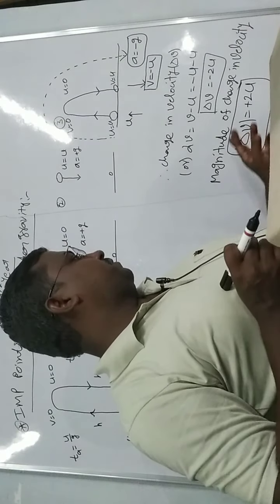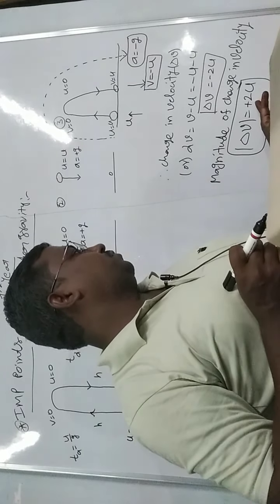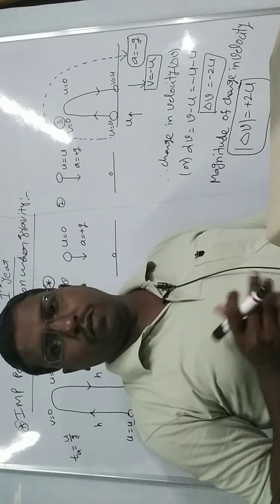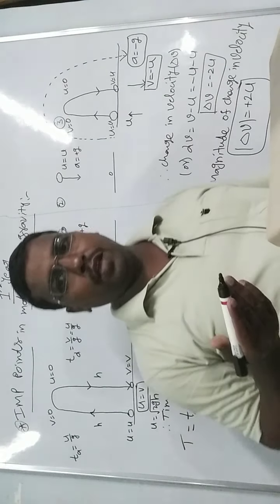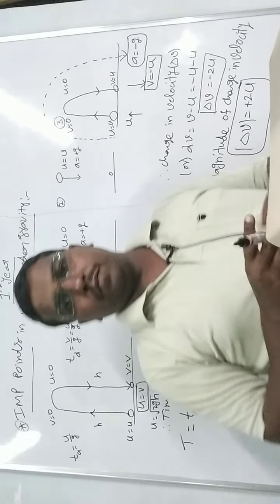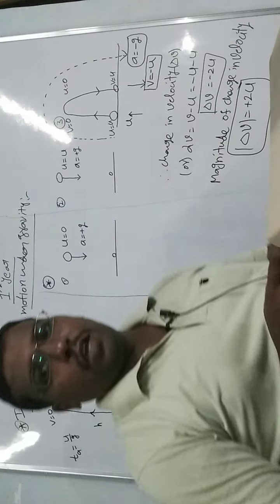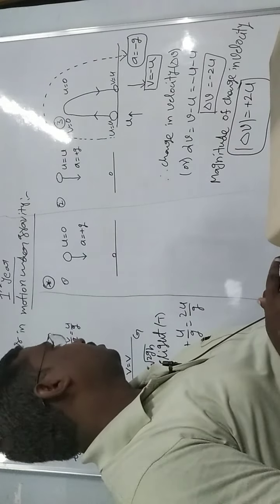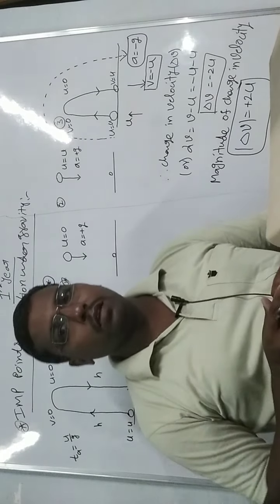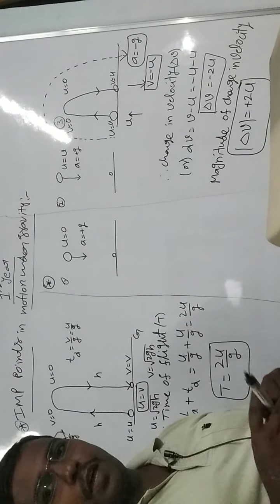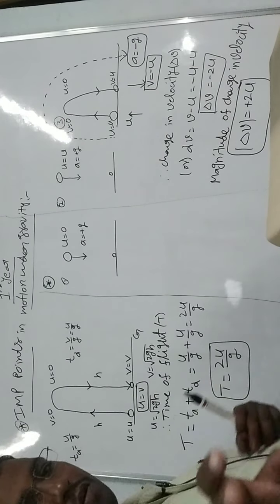This is the magnitude, plus 2u, and this is minus 2u. Minus is the direction. So velocity, or change in velocity, is also a vector quantity. Okay students, next we understand this topic. Write it neatly in your notebook also, and next we discuss the third point.